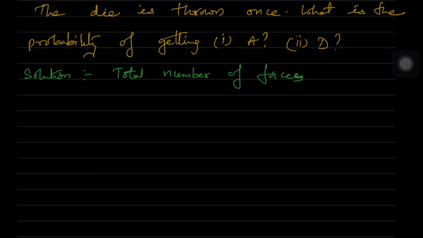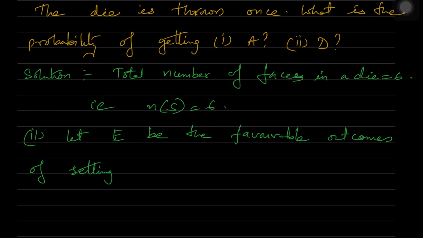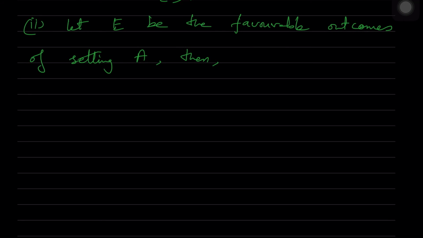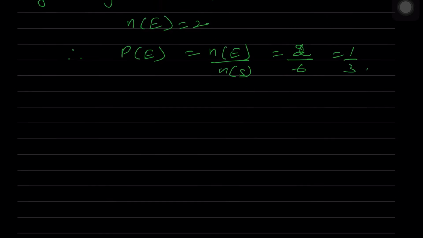And those faces are defined above, that is A, B, C, D, E and A. Now let E be the favorable outcome of getting A. Then n of E is equal to 2 and probability of E is equal to n of E by n of S, which is equal to 2 by 6, which is equal to 1 by 3.